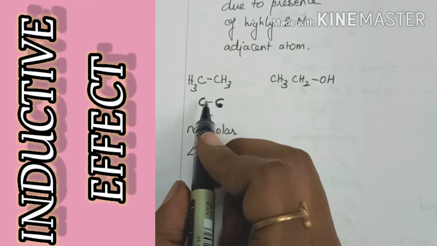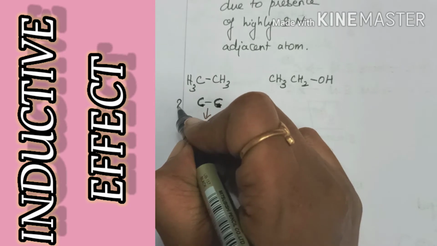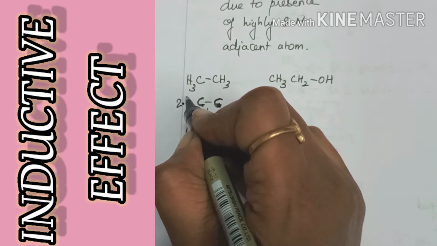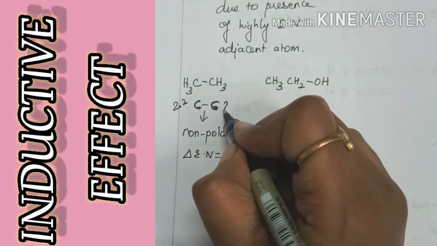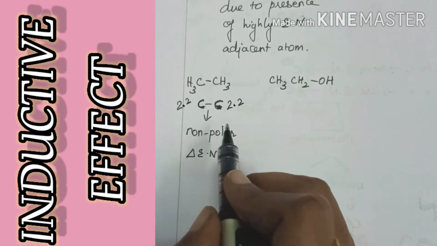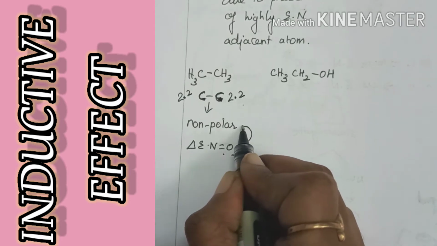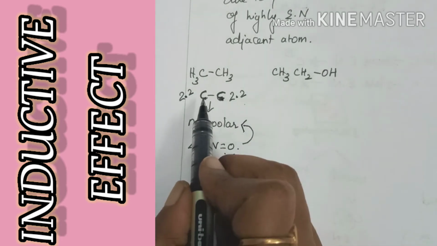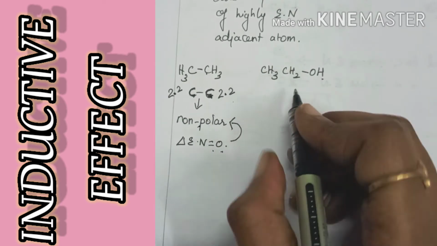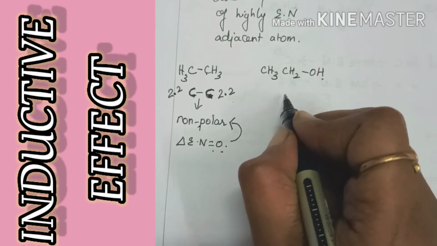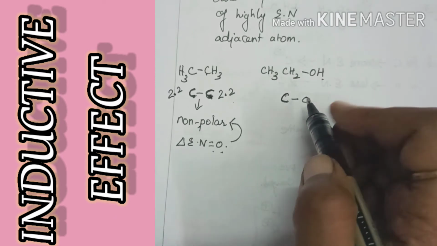For example, we know that the electronegativity of carbon is 2.2. So here this carbon will also be having 2.2. So the difference, 2.2 minus 2.2, the electronegativity difference is 0. Since it is 0, there won't be any polarization. Hence the bond between carbon and carbon in ethane is non-polar. But if I take ethanol, CH3CH2OH, now the bond between the carbon and this oxygen, it will be polar.